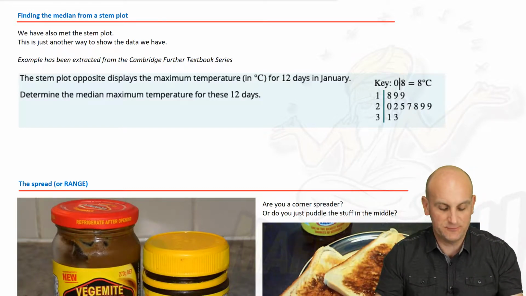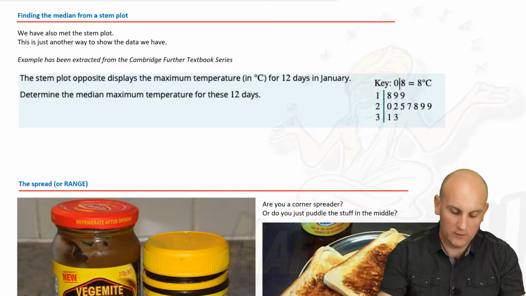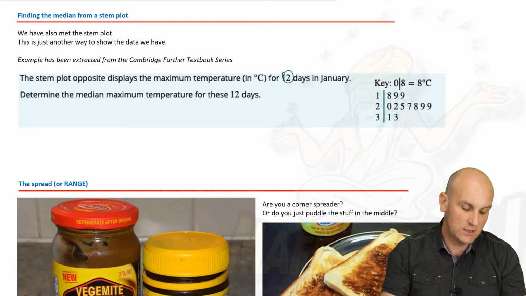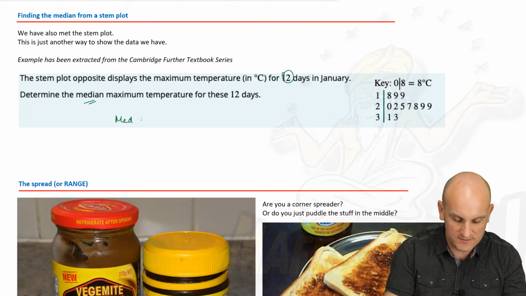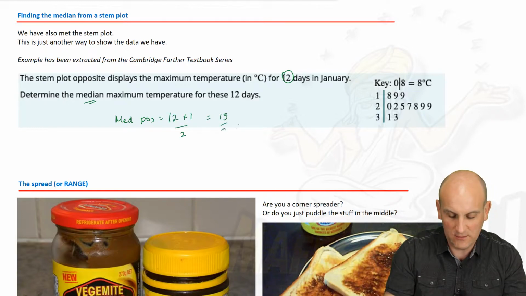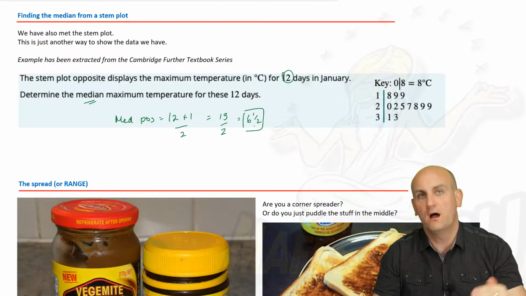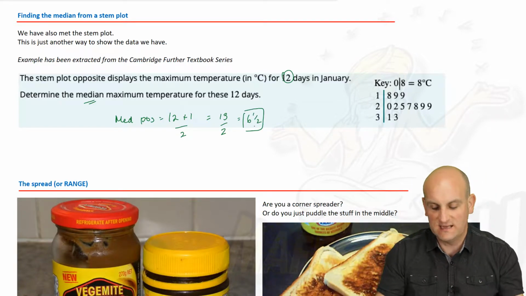What about the median from a stem plot? Exactly the same principle. This stem plot displays the maximum temperature in degrees C for 12 days in January. So I already know there's 12 data items. Determine the median. So the first thing I need to do is write the median position is equal to 12 days, so there's 12 numbers, plus 1 divided by 2, 13 on 2, which gives me 6.5, or halfway between the 6th and the 7th number.